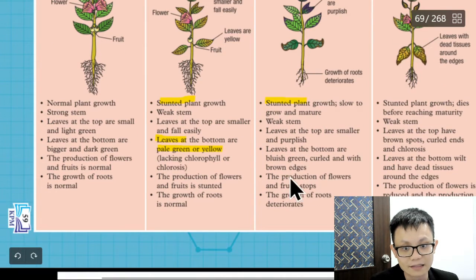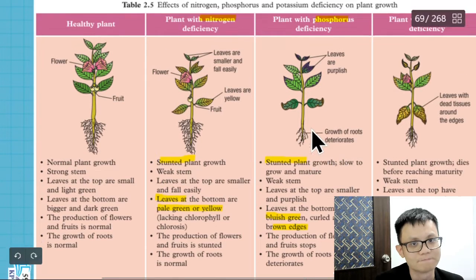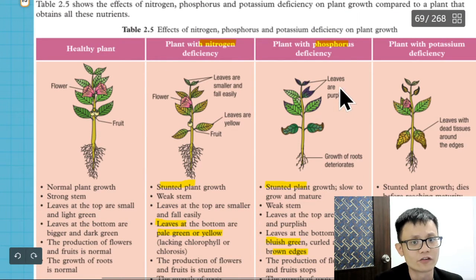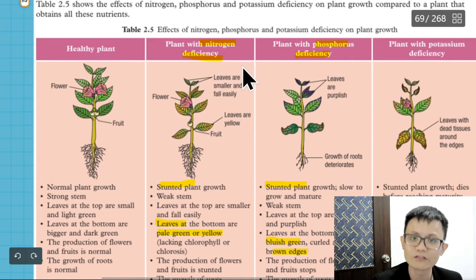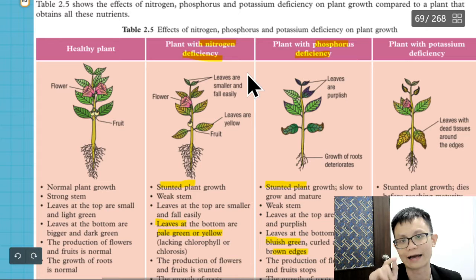And this, I would say, is a slight difference in bluish green and brown edges. So it's just like, you know, you're the doctor. Now you've got this phosphorus deficiency disease. Phosphorus is the element. Deficiency means not enough. Still remember, deficient? I think it's near to the word efficient, right? Like you and I are efficient, we are very efficient in doing our work. Deficiency is like not enough of phosphorus.